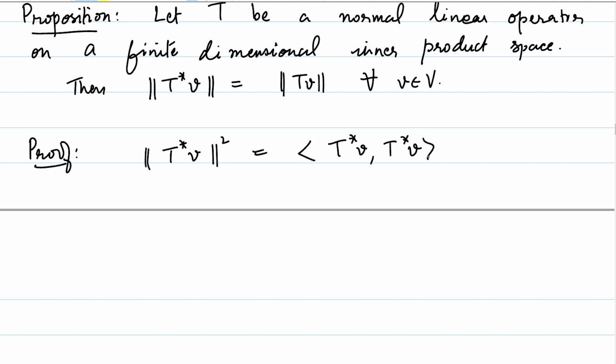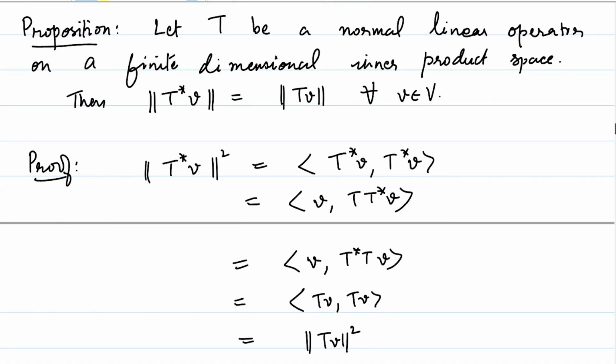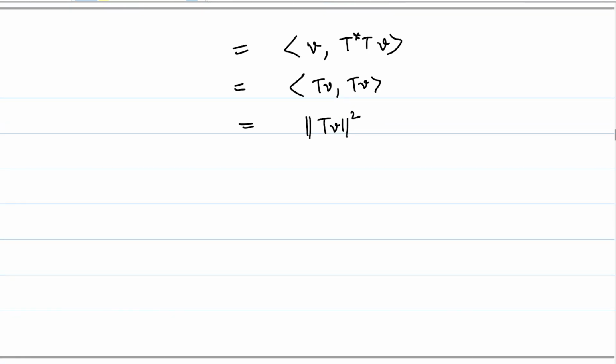The adjoint of T star is T. So this is going to be equal to V, T T star V, and T is a normal operator. So T T star is equal to T star T, V comma T star T V. But again, by the property of the adjoint, this is just TV comma TV, which is the length of TV square. So we started off with the length of T star V square, we ended up with the length of TV square. This implies that the length of T star V is equal to the length of TV.